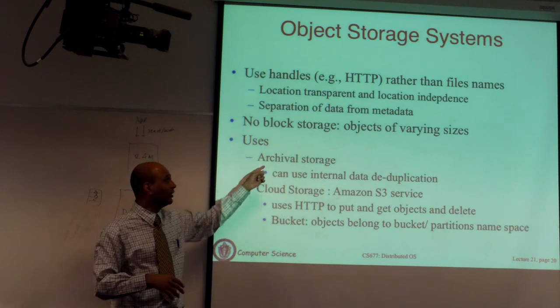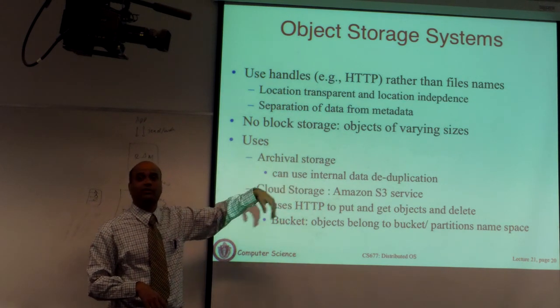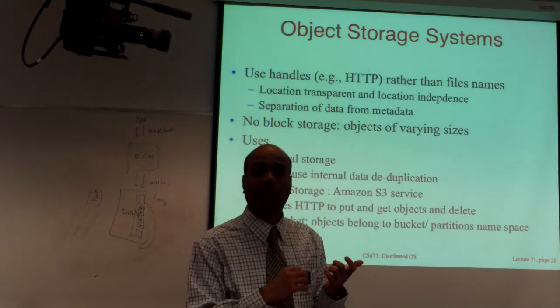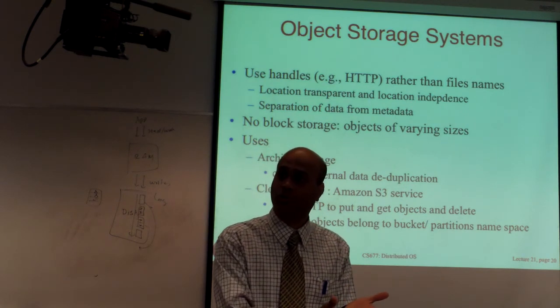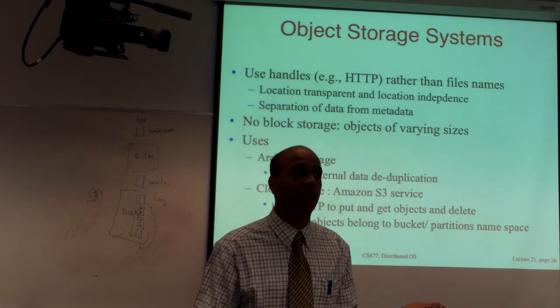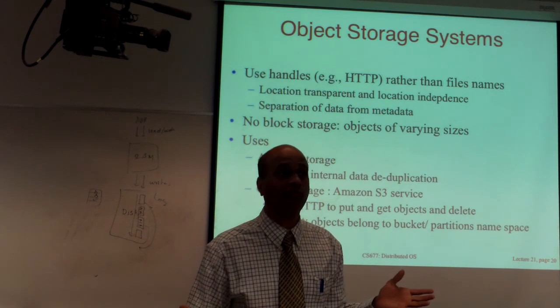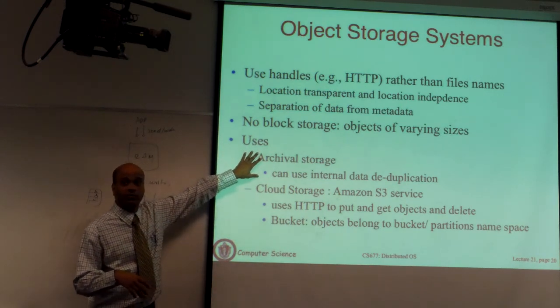That's one way to do archival. In that case, you can do internal optimizations like data deduplication, because you're not storing individual blocks, you're storing entire objects. There is a great deal of flexibility in how you actually store that data. If you have two blocks that are the same, rather than storing two copies, you store one. If you have two files that are the same, you can also store one. All these optimizations can be performed.